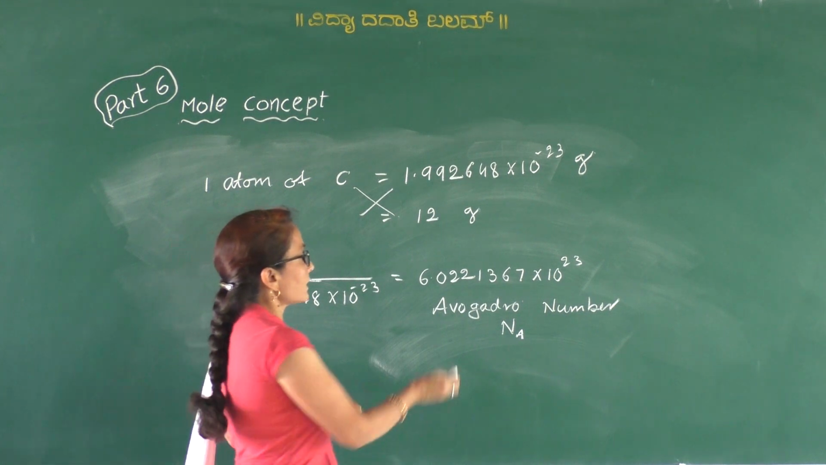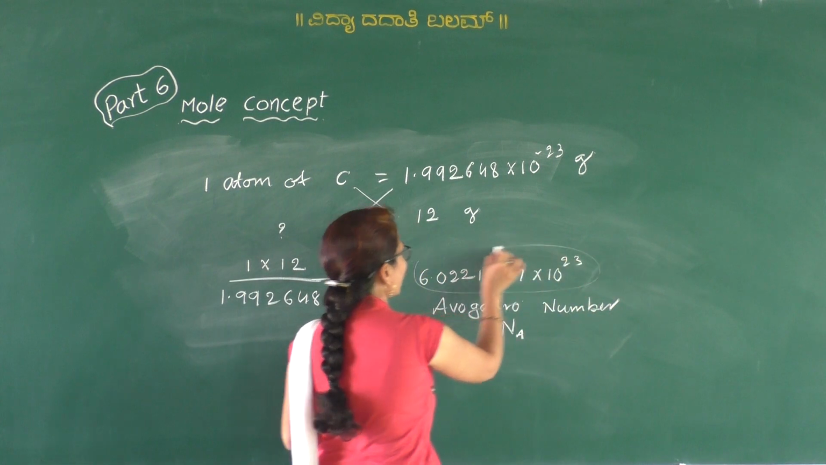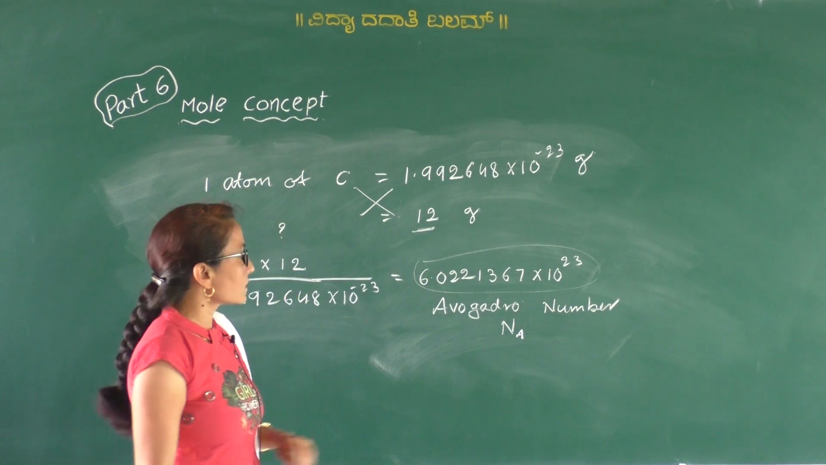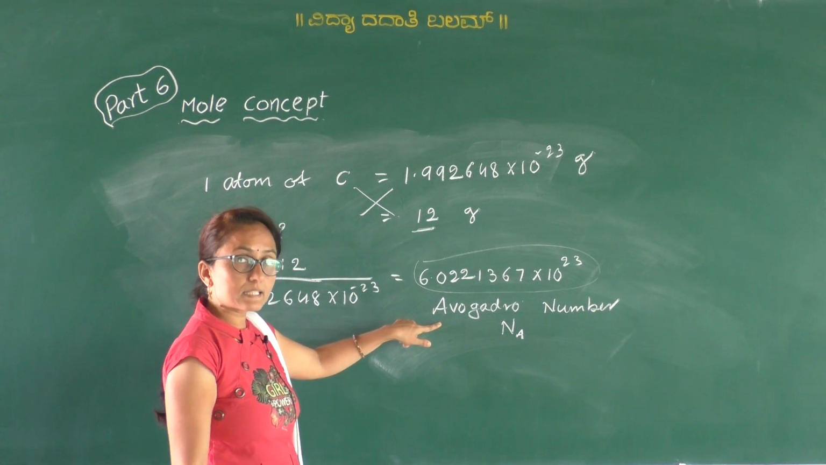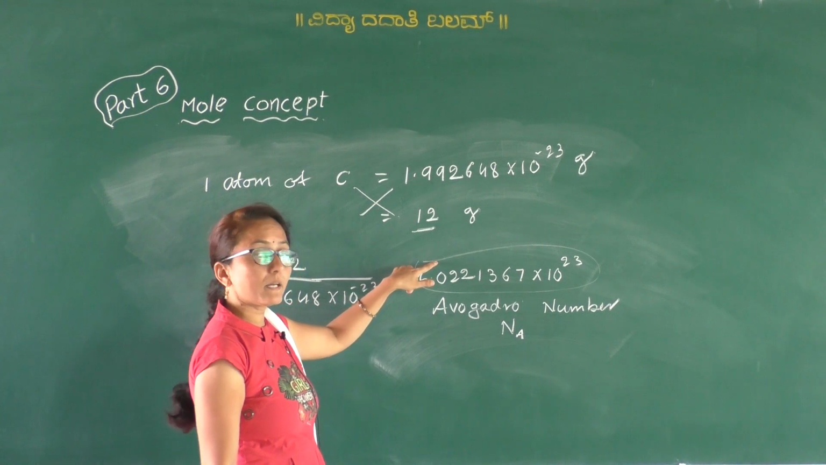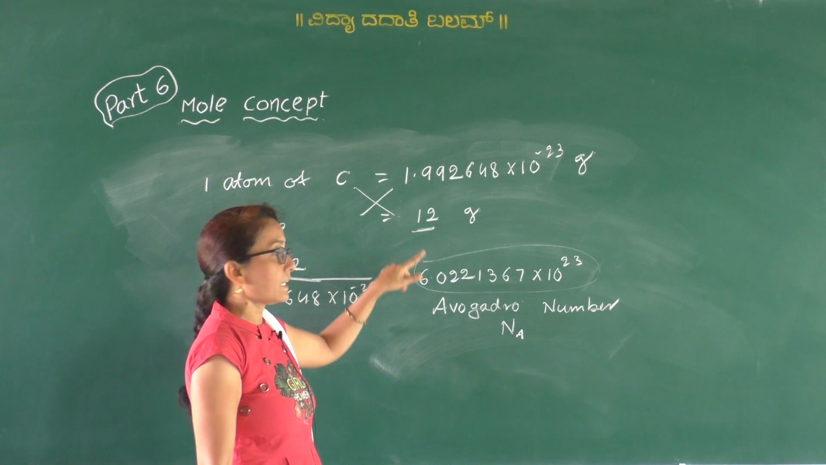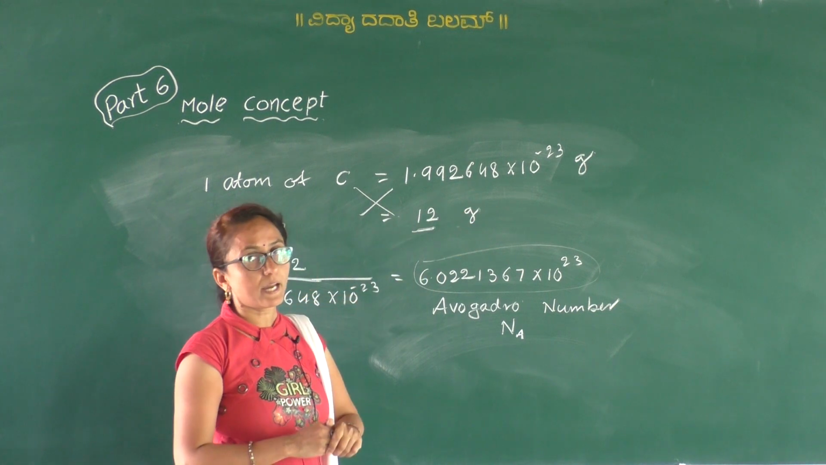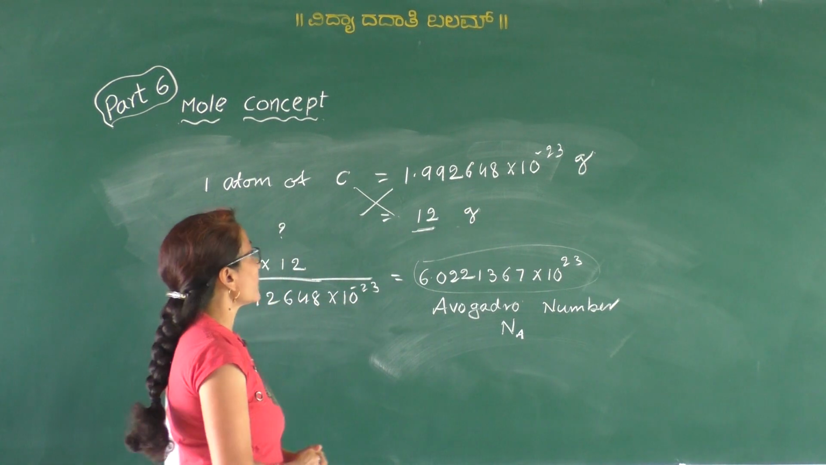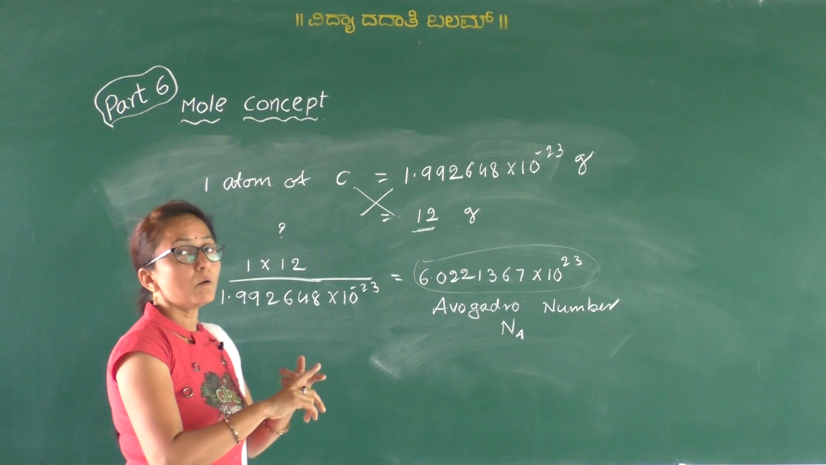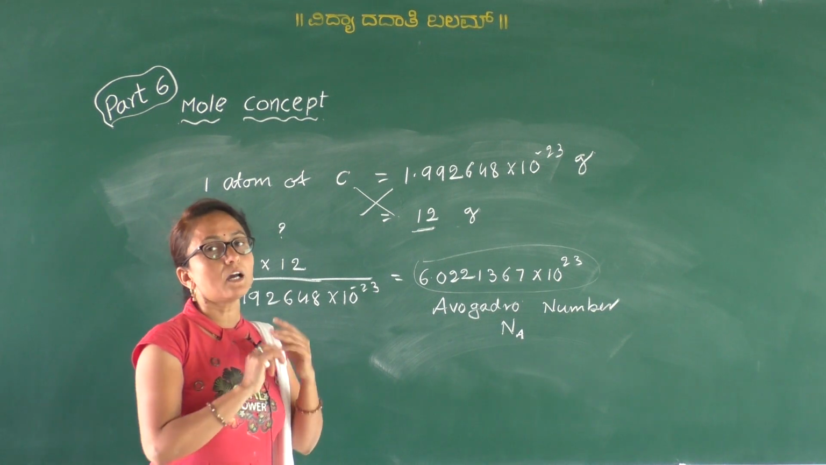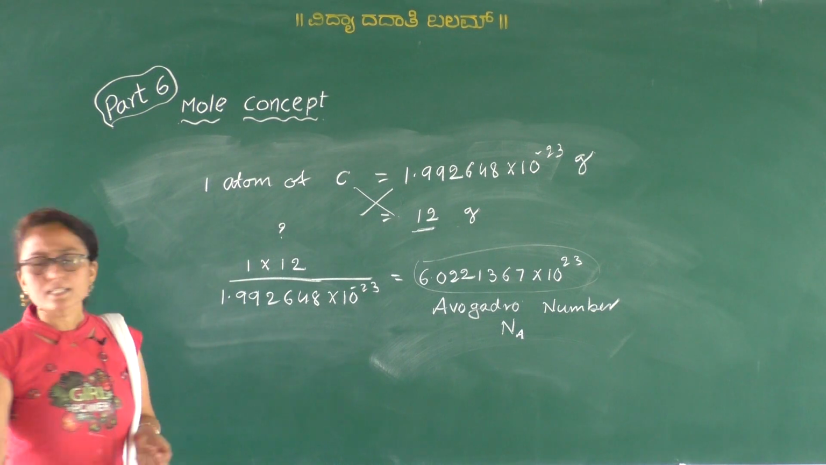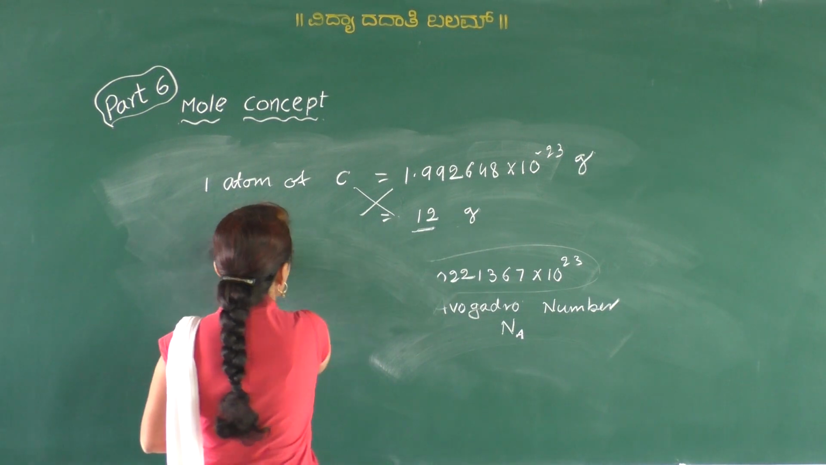So this many carbon atoms are present in 12 grams of carbon-12 isotope. Thus the Avogadro number is the number of carbon atoms present in exactly 12 grams of carbon-12 isotope. Okay, clear? So we learned about the mole, molar mass and the Avogadro number. Now some simple conversions.